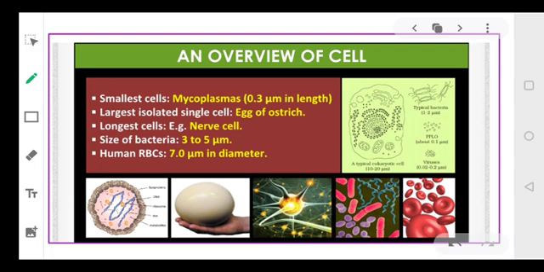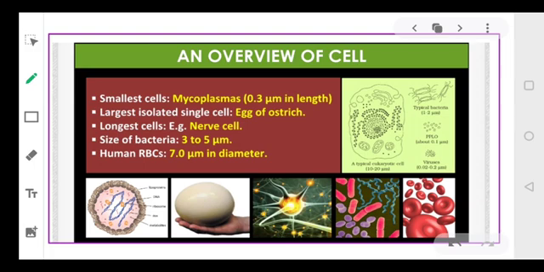See, dear students, if you look around yourself, you will find that every organism has a different function to perform. So likewise, because an organism has a different function to perform, it has different cells. So we can say cells basically differ in shape, size, and their activities.